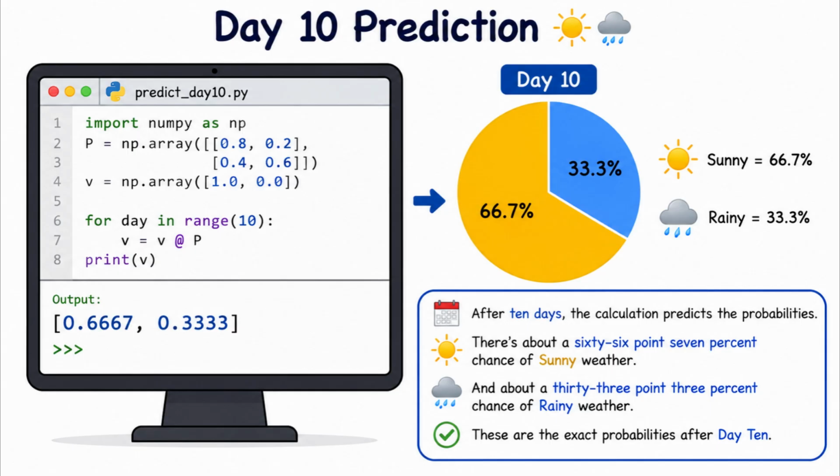After 10 days, the calculation predicts the probabilities. There's about a 66.7% chance of sunny weather and about a 33.3% chance of rainy weather. These are the exact probabilities after day 10.